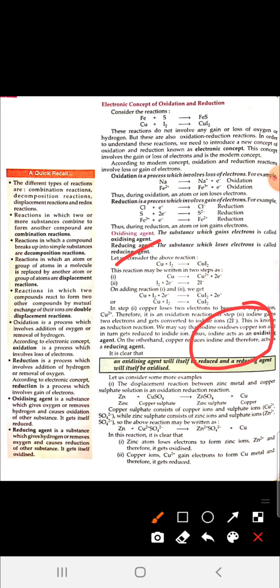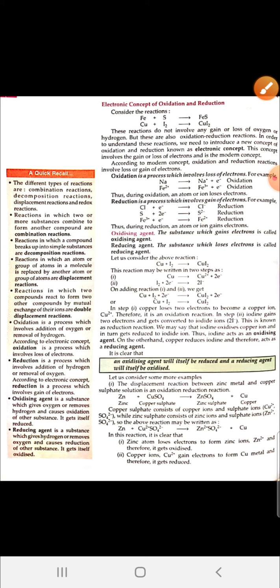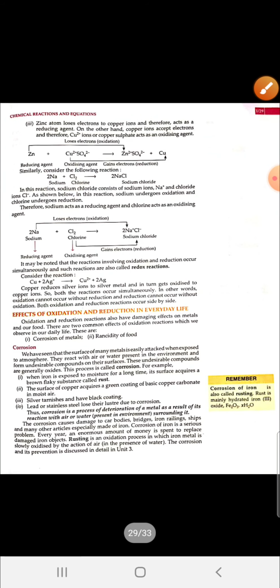Iodine acts as an oxidizing agent and copper as a reducing agent. So an oxidizing agent will itself be reduced and a reducing agent will itself be oxidized. So this is all.